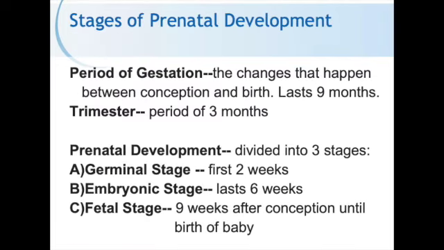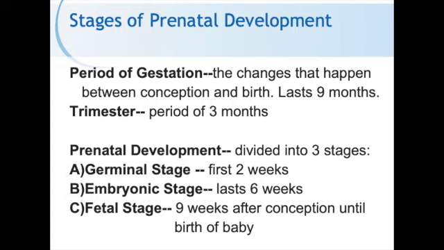Now let's talk about the stages of prenatal development. Many changes happen in the time between conception and birth, which is called the period of gestation, or pregnancy. This period lasts approximately 9 months, or 280 days, so it's more like 9.5-ish months, and is divided into 3 trimesters. A trimester is a period of 3 months.